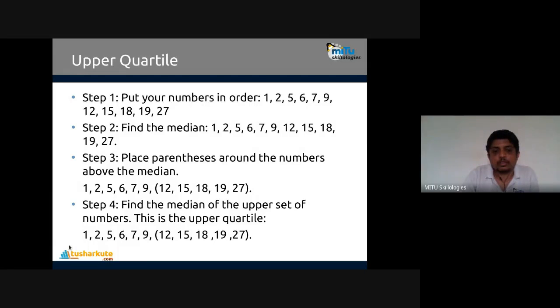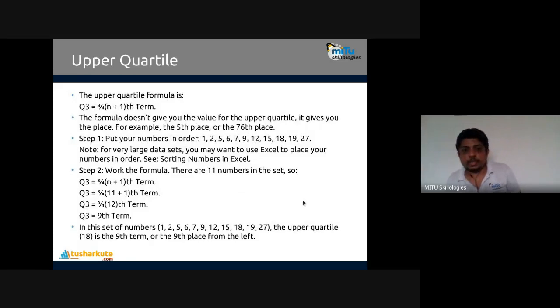what it will contain. So below 9, you will have 5 over here. Fine, that will be the 25% quartile. So this method we generally use to find the quartiles. Now let's go into detail.